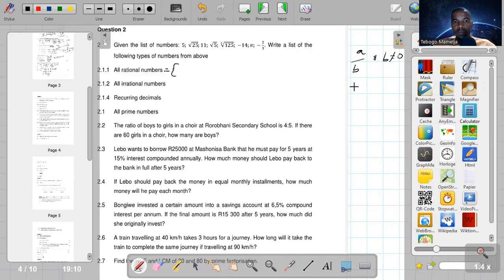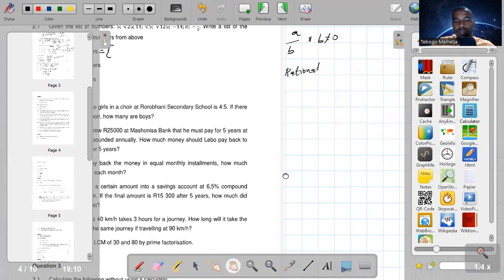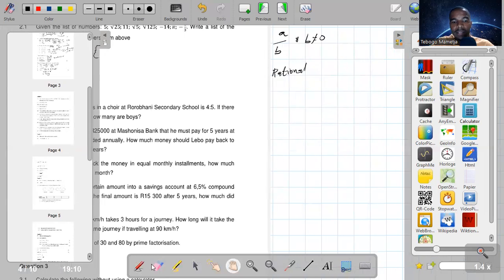So rational numbers, they include all integers. So let me write rational numbers so that we clarify them, so that it becomes easy when we want to classify them. The first ones are all integers.